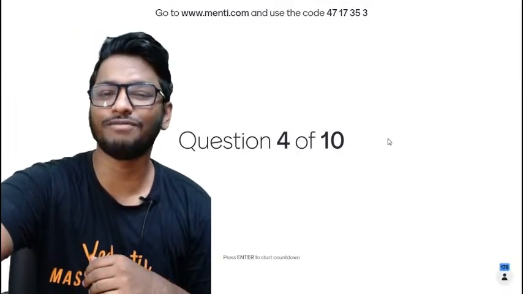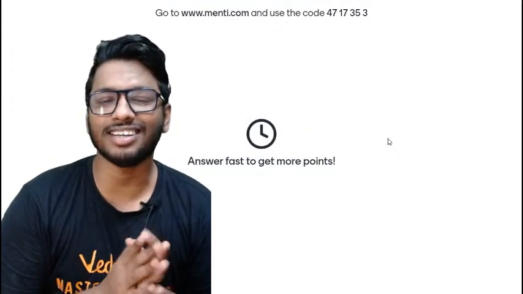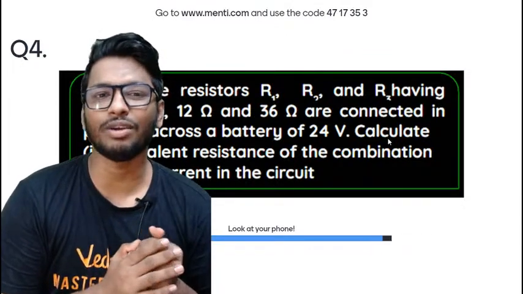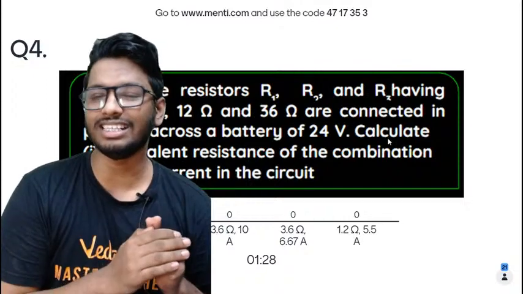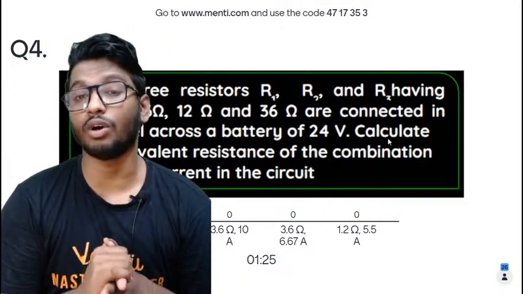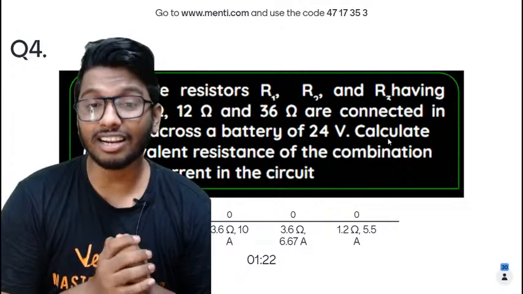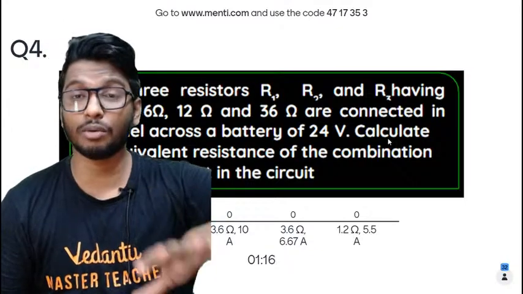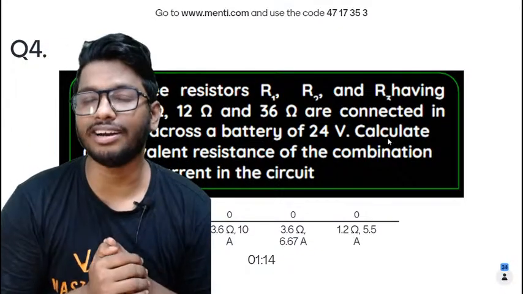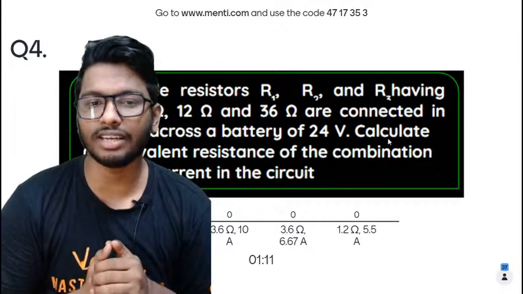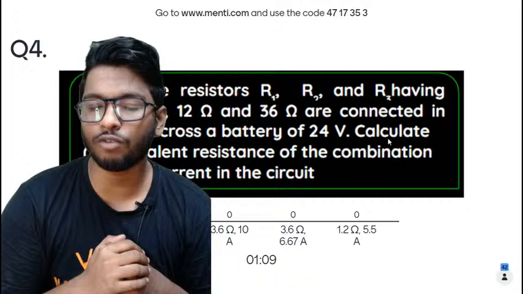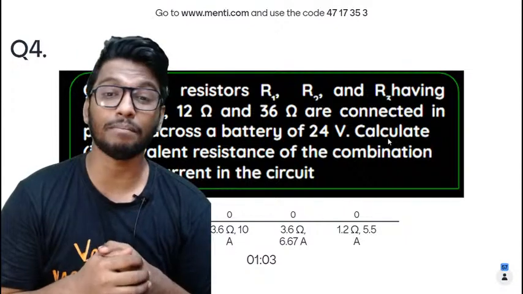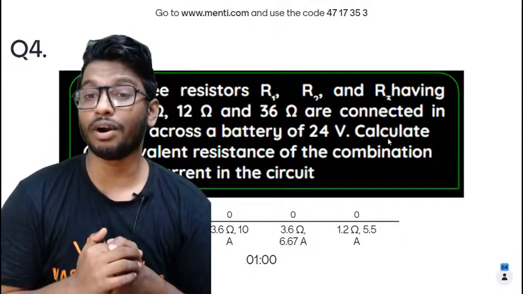Here is your next question, the fourth question. Three resistors, R1, R2, and R3, having values 6 ohms, 12 ohms, and 36 ohms, are connected in parallel across a battery of 24 volts. Calculate the equivalent resistance of the combination and also calculate the current in the circuit. You're supposed to calculate the total equivalent resistance and also the total current of the circuit. Your options are: option A is 2.5 ohms and 4.56 amperes, option B is 3.6 ohms and 10 amperes, option C is 3.6 ohms and 6.67 amperes, or option D is 1.2 ohms and 5.5 amperes.